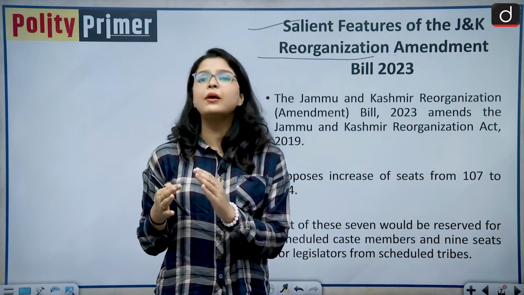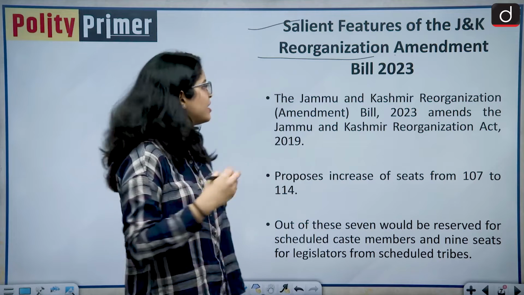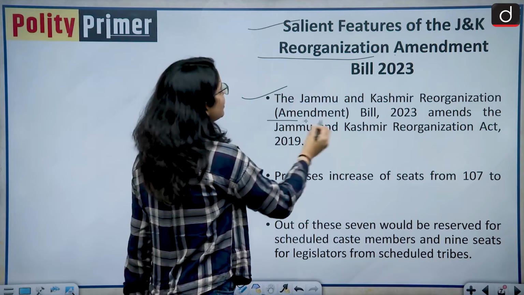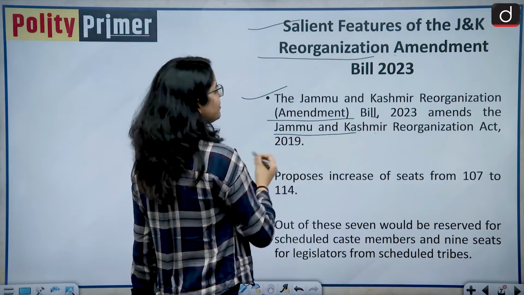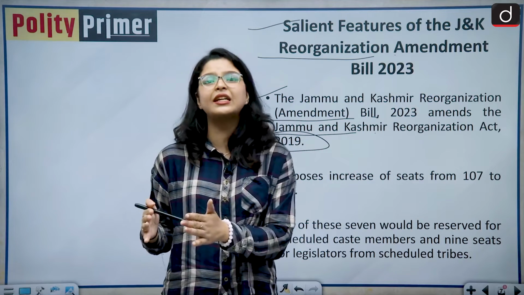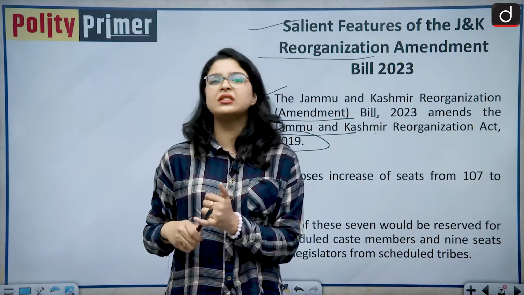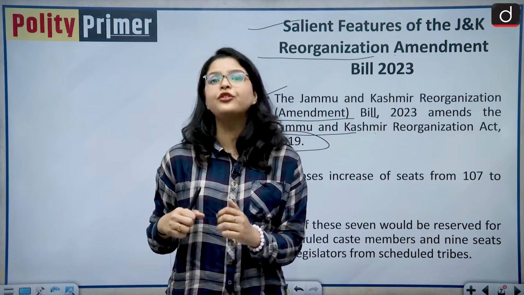So both of these bills have been cleared by the Lok Sabha presently in its winter session. So the Jammu and Kashmir Reorganization Amendment Bill 2023 amends the Jammu and Kashmir Reorganization Act of 2019, which has divided the erstwhile state into the two union territories. First is the Union Territory of Jammu and Kashmir and second is the Union Territory of Ladakh.